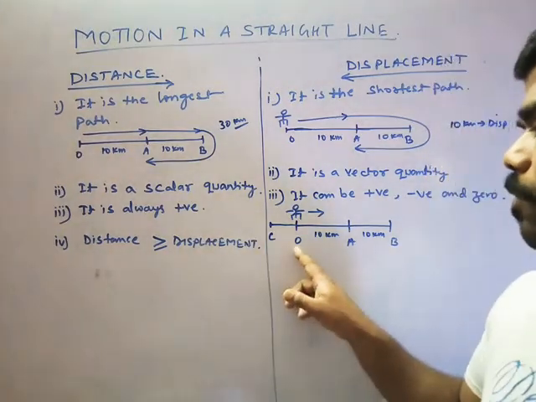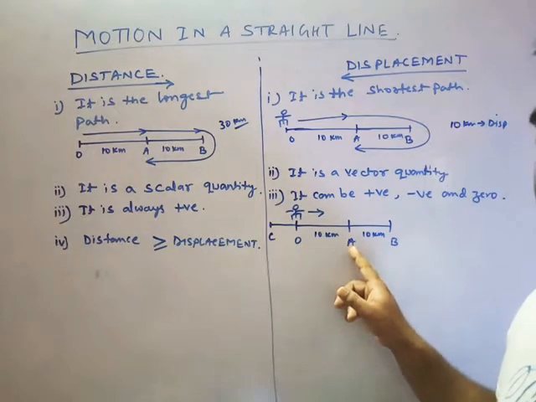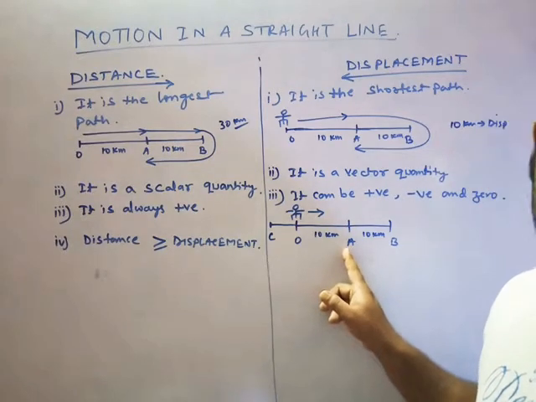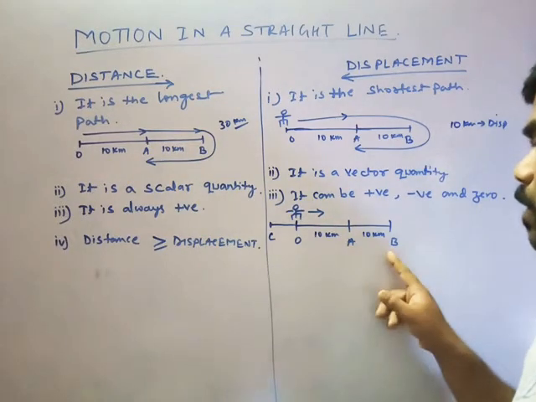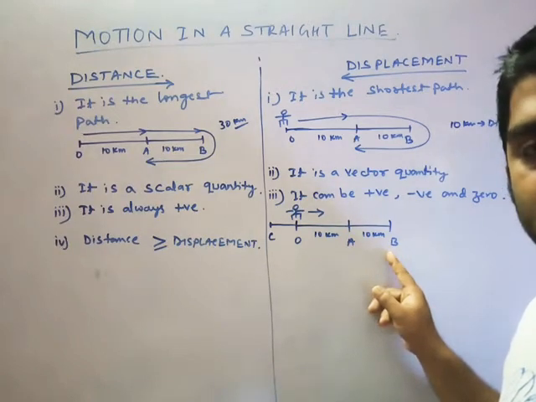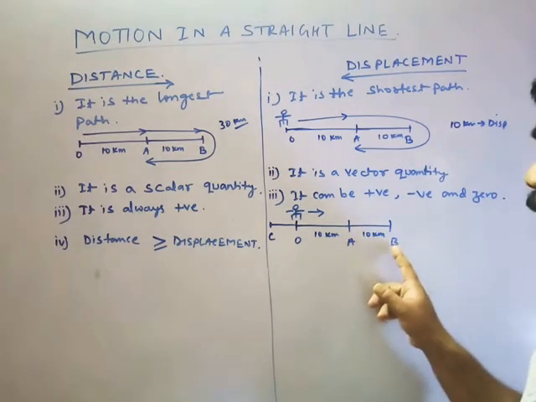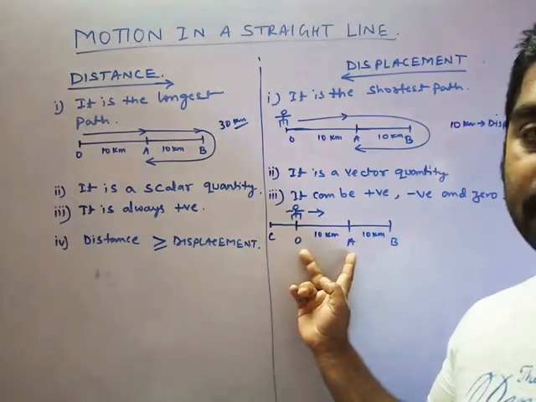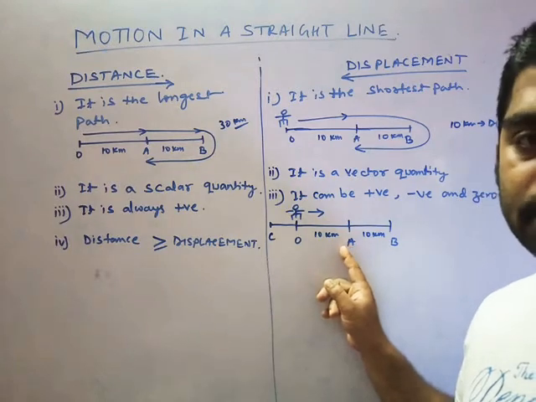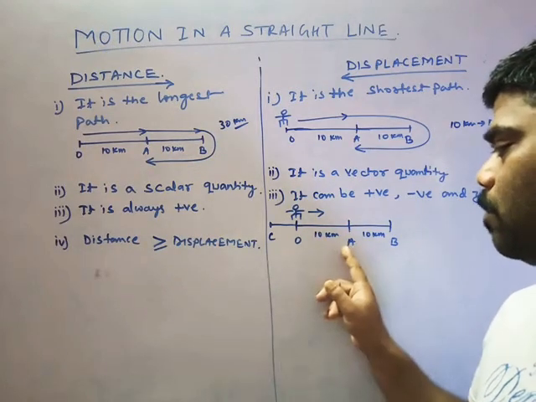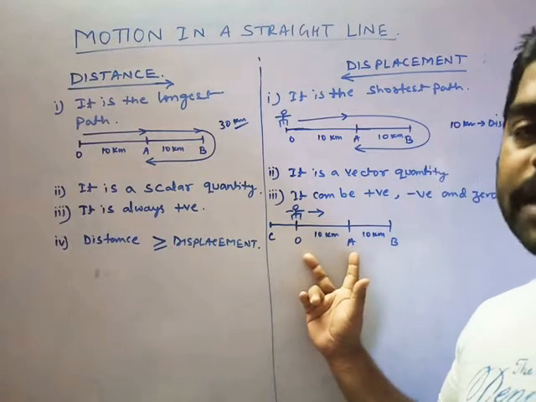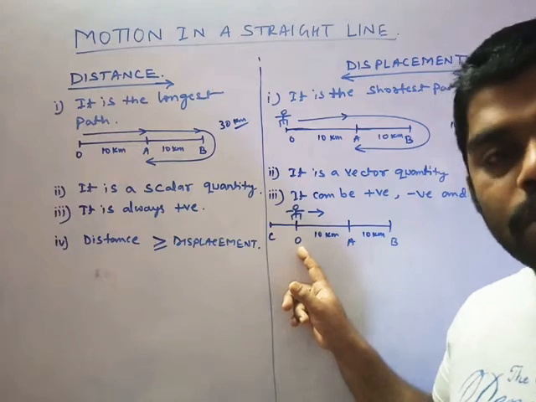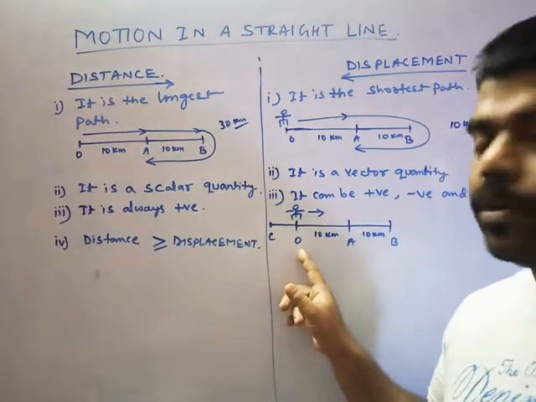Suppose you start your journey from O and reach A. What is distance? It is 10. What is displacement? Also 10. When you reach B, your distance is 20 and your displacement is also 20. But when you return back to A, your displacement becomes 10, but your distance is 30. When you return back to O, your displacement is 0, whereas your distance is 40 kilometers.